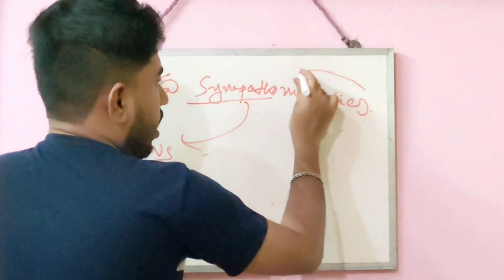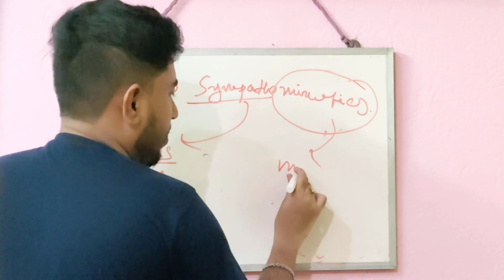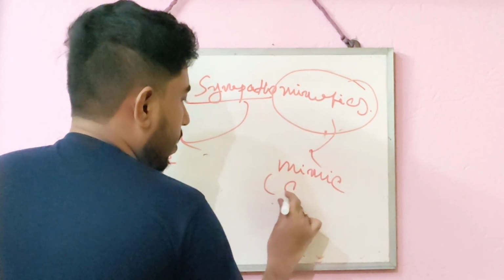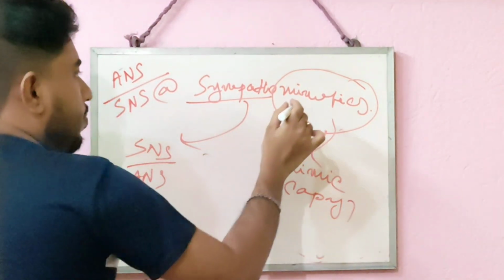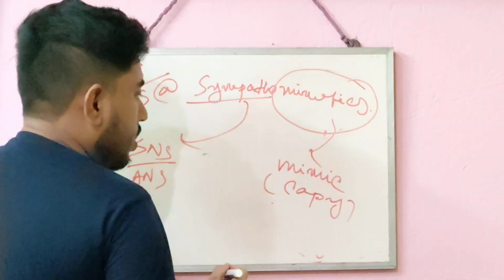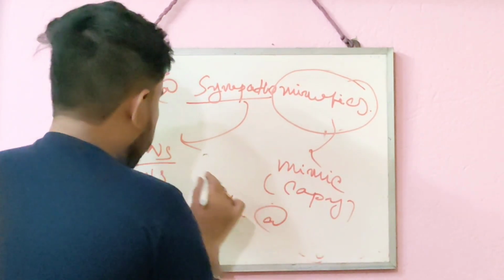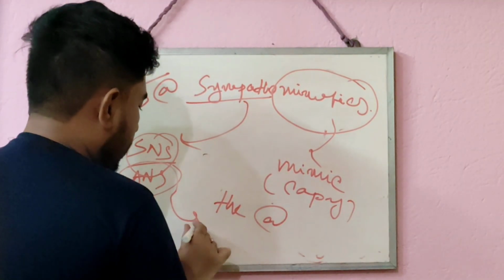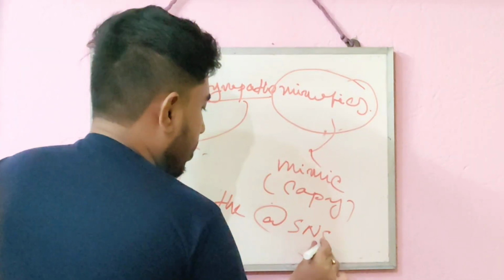And mimetics comes from the word mimic, and you know mimic means to copy someone's action. So sympathomimetics are the drugs which copy the action of the sympathetic nervous system of the autonomic nervous system in our body. All those drugs are called sympathomimetics.